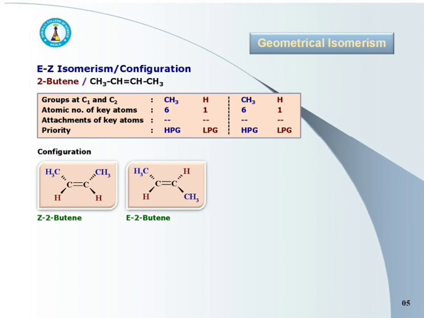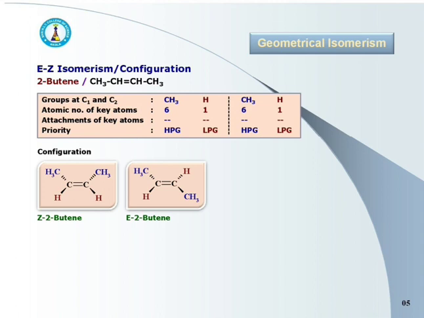Here two groups or atoms attached to the first doubly bonded carbon, that is C1, are CH3 and H, whereas groups or atoms attached to the second doubly bonded carbon, that is C2, are again CH3 and H.